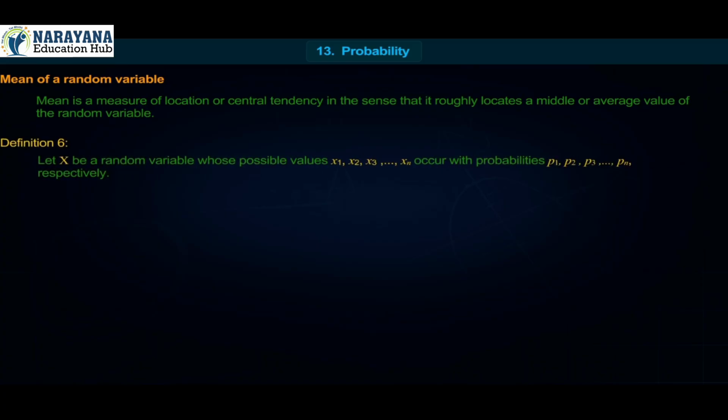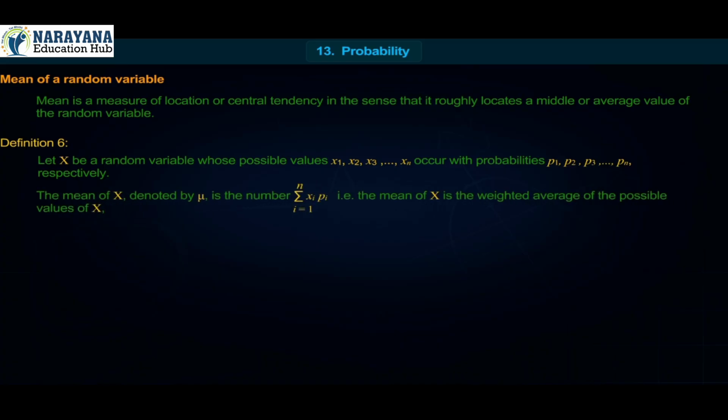Definition 6. Let x be a random variable whose possible values x1, x2, x3 up to xn occur with probabilities p1, p2, p3 up to pn respectively. The mean of x, denoted by mu, is the number summation i is equal to 1 to n, xi pi. That is, the mean of x is the weighted average of the possible values of x, each value being weighted by its probability with which it occurs.